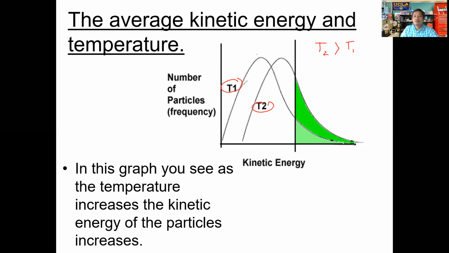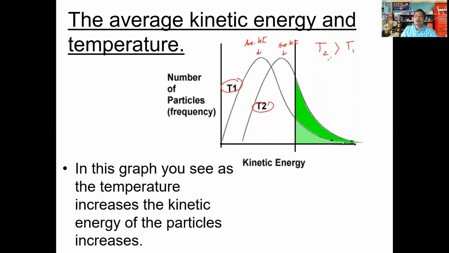So what you notice here, again, this is your average kinetic energy. This represents your average, remember. And this is your average kinetic energy. If you notice, as we move from lower temperature T1 to T2, we have more gas particles moving at the higher energy.